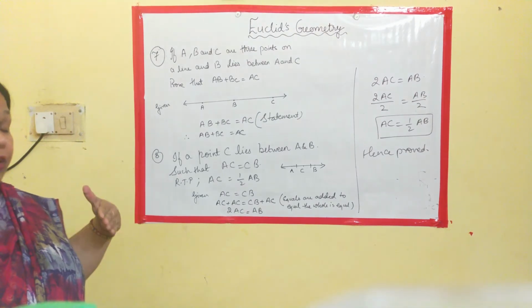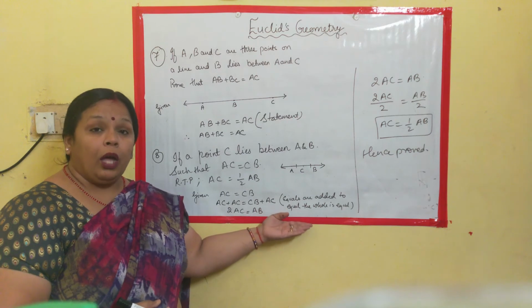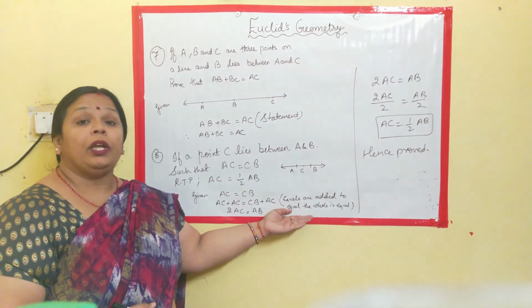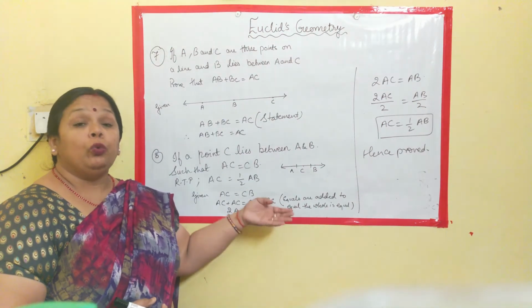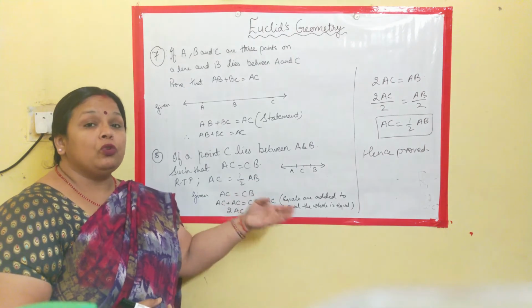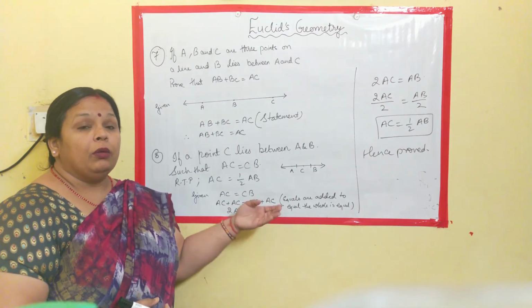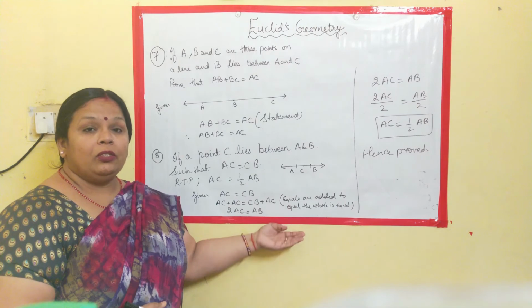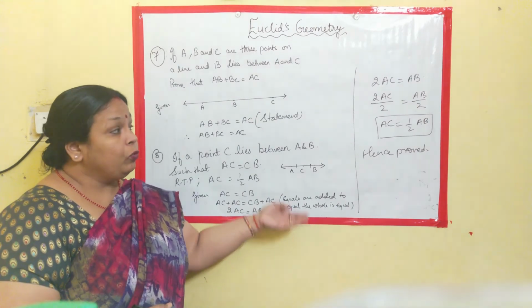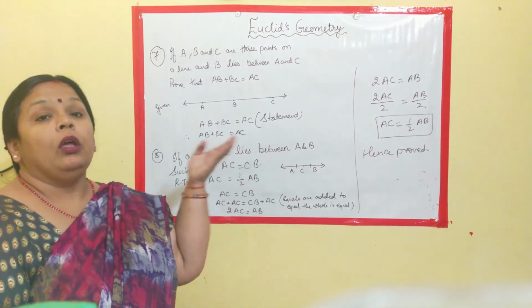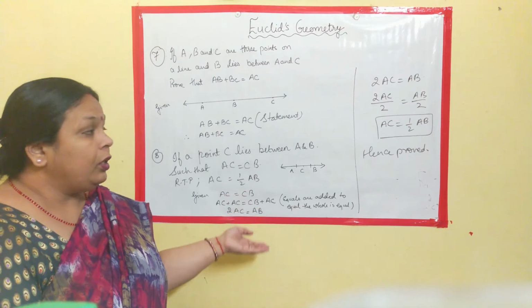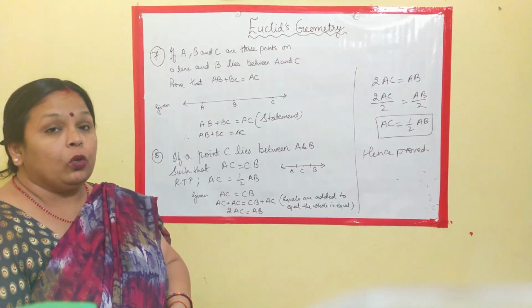So it's always better to keep a habit of writing what exactly you are using. Please don't use any type of shortcuts, because shortcuts lead to problems. You should be very much aware of what you are using and applying in your question.